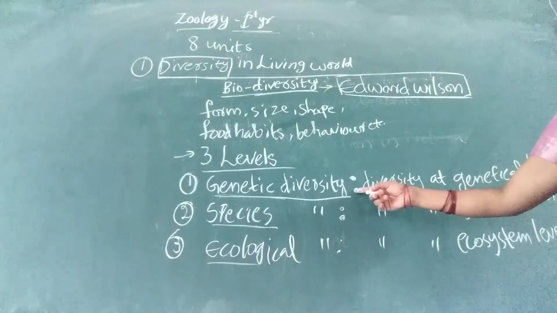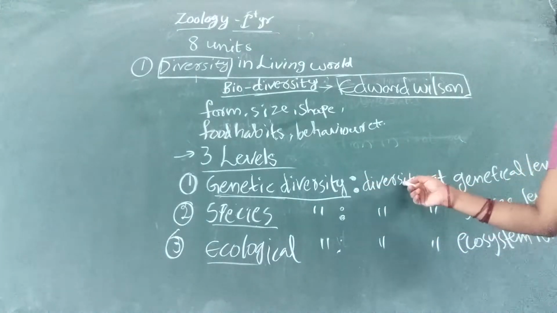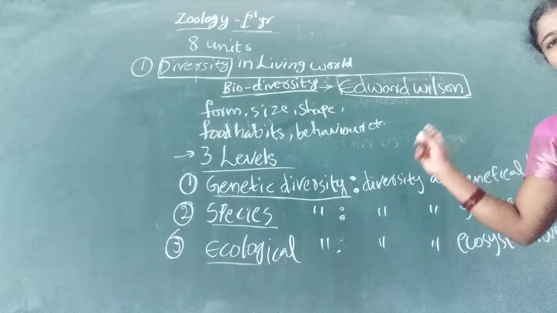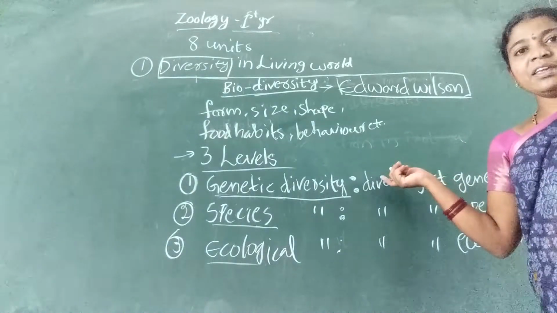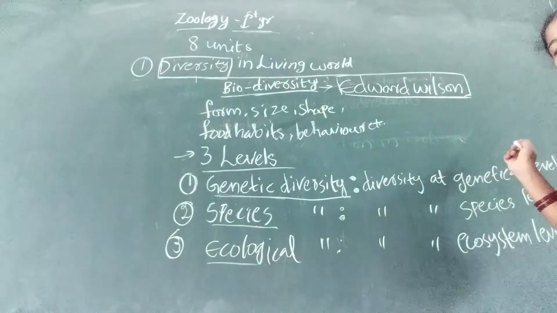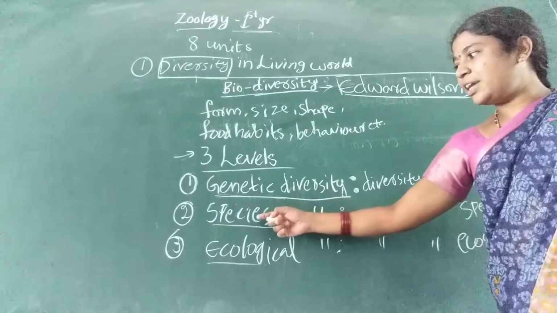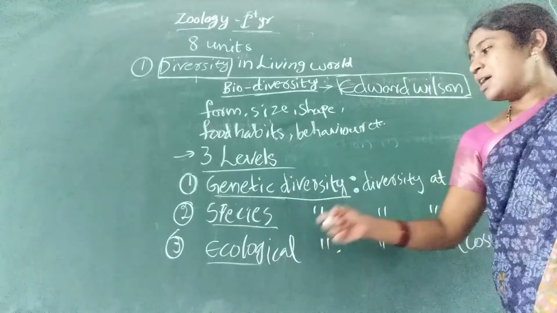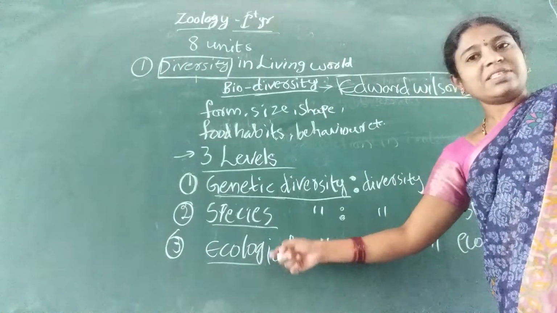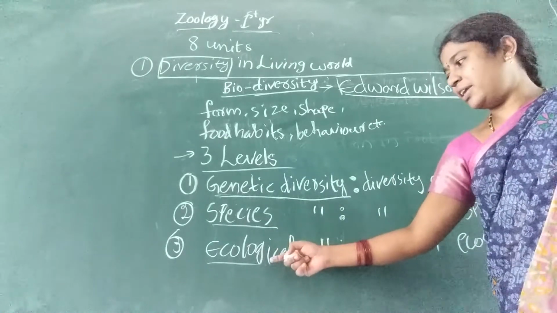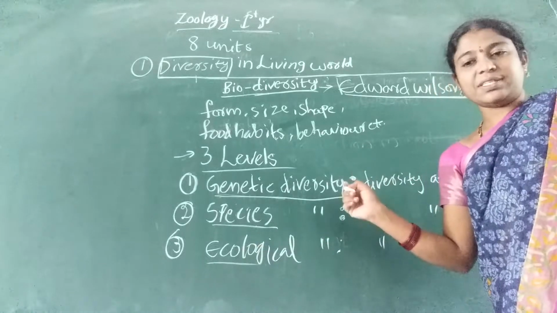First one is genetical diversity. Diversity or differences or variations occurring at the genetical level. And second one, differences occurring at the level of species. And third one, differences, variations occurring at the level of ecosystem.